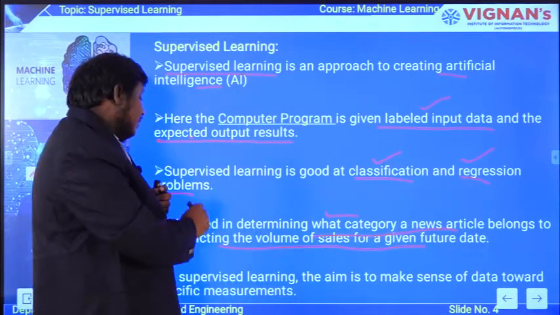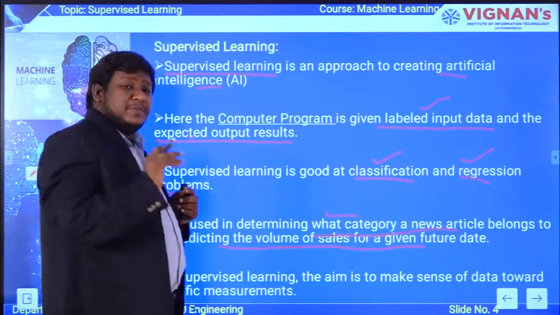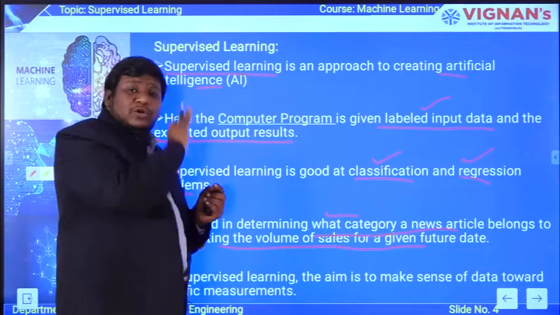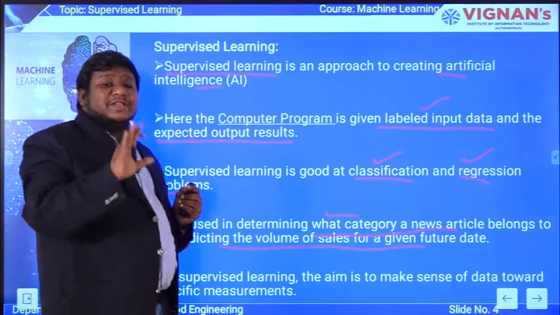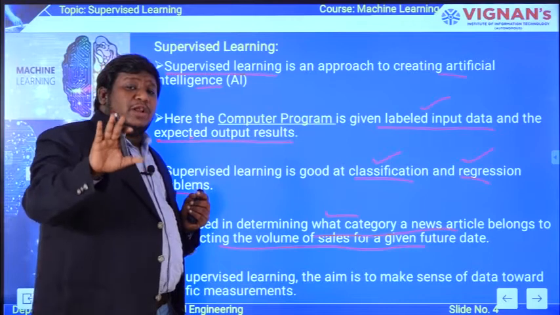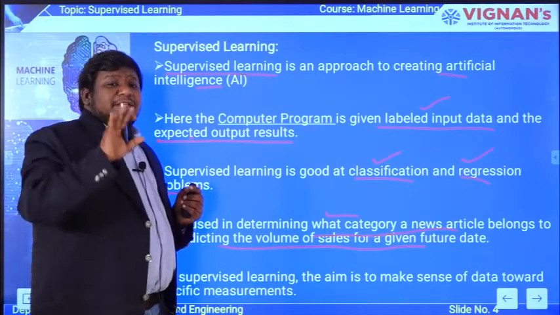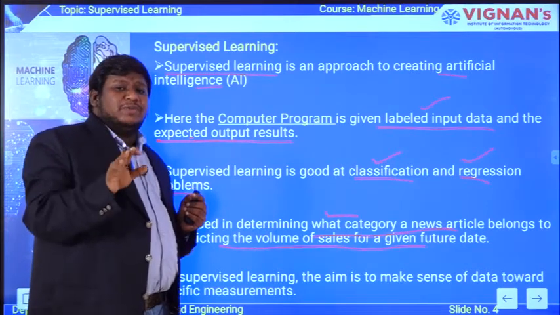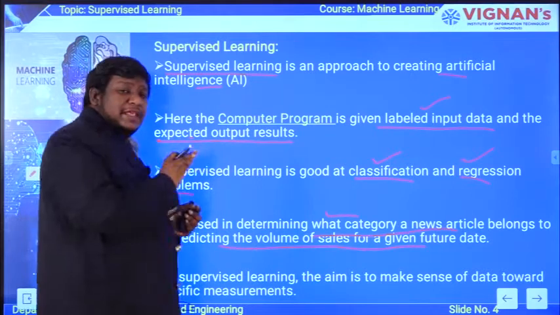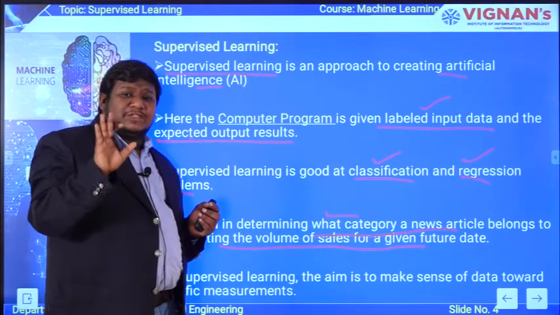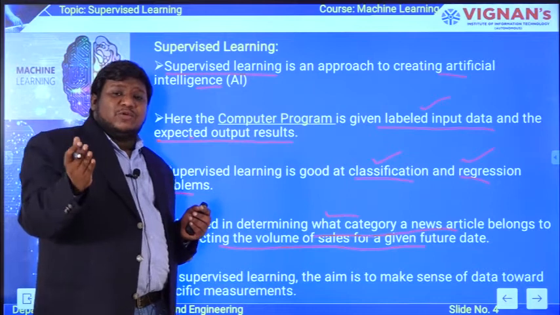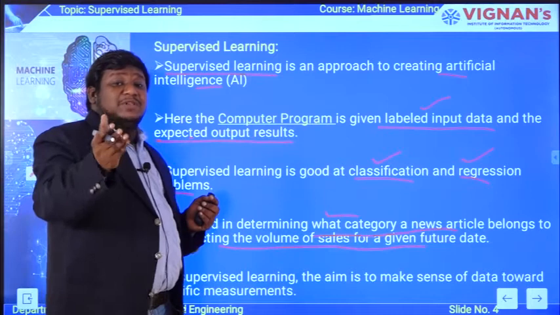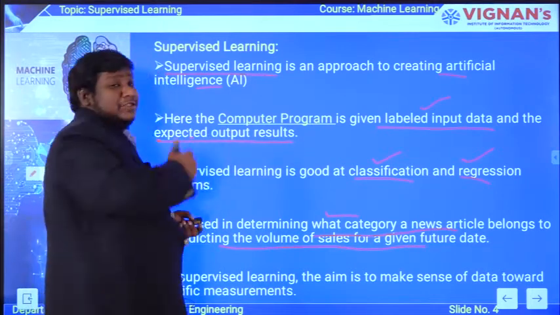In supervised learning, the main aim is to work towards specific measurements of the data. That is the thing we use in supervised learning. As a whole, supervised learning is a model technique of artificial intelligence, and in it you give labeled data as input and get the output from the machine. It is very good at classification and regression type problems. In the next slides I will tell you the various classification techniques, various regression problems, and various examples for classification and regression problems.